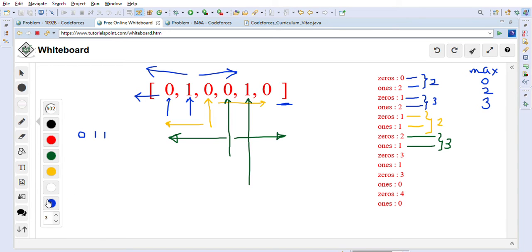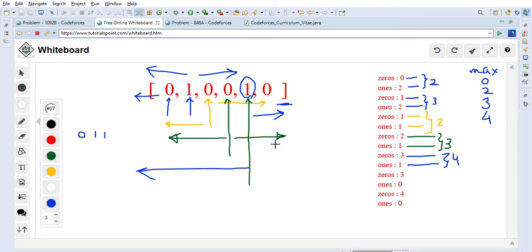So in this next index, again we have to check how many zeros are there on the left side. So 1 2 3 zeros are there on the left side, and how many ones are there on the right side, right? Including that index, there is 1. So as you can see, 1 is there. So total we will calculate. So total is 4. So we will update our max to 4 because 4 is more than 3.